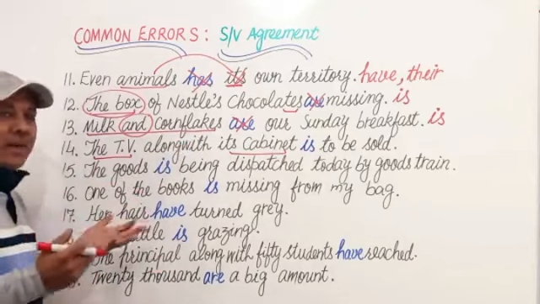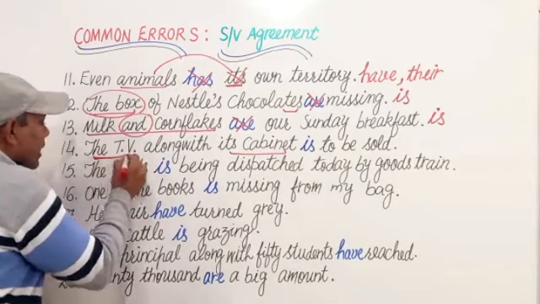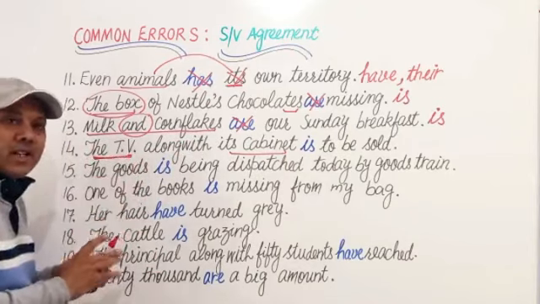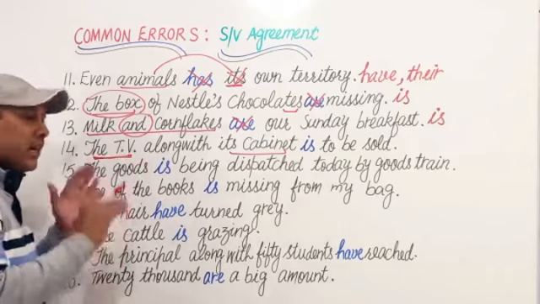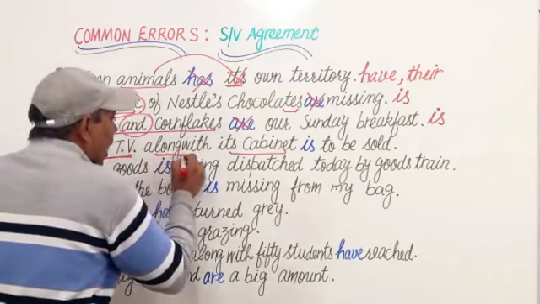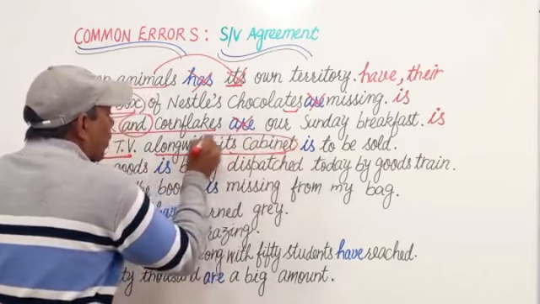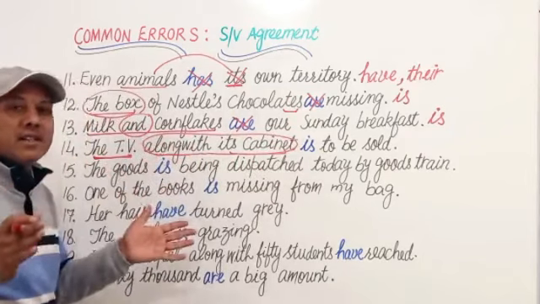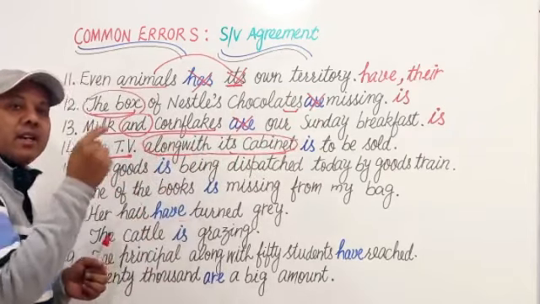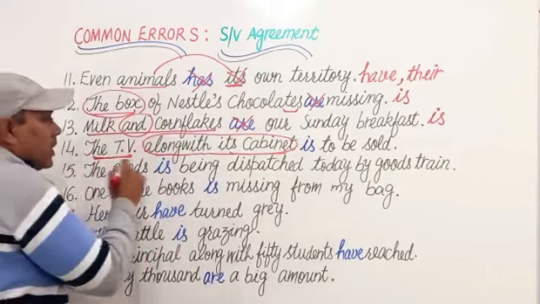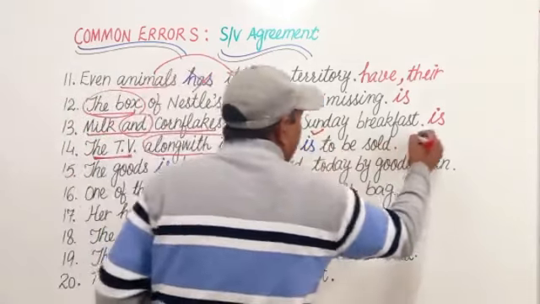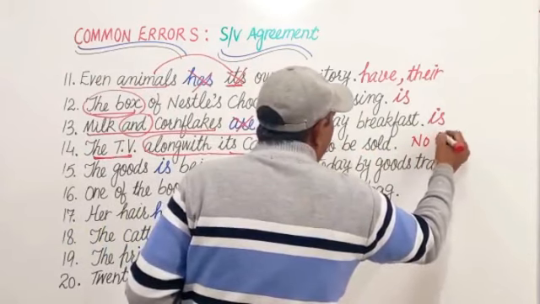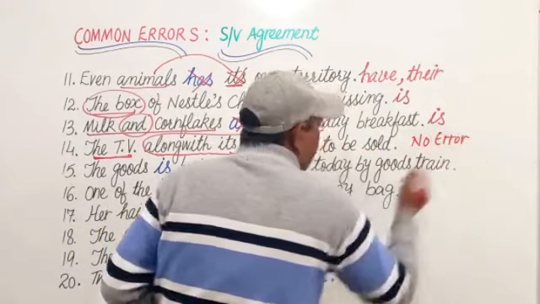There is no error because here the true subject is the TV, the television, which is a singular subject. इसके बाद as well as along with कुछ भी लिखा हो, it doesn't matter in the sentence. It will not affect the verb. So this is absolutely right and there is no error in this sentence.